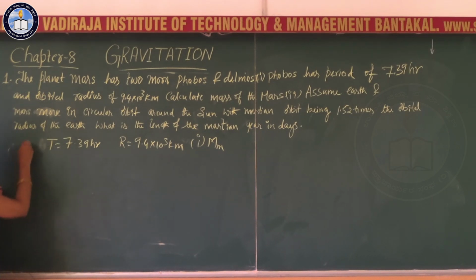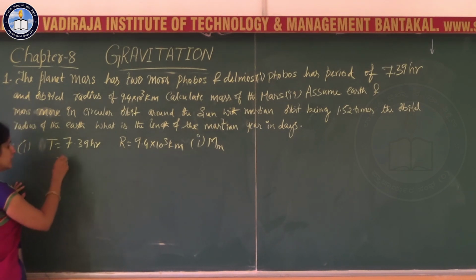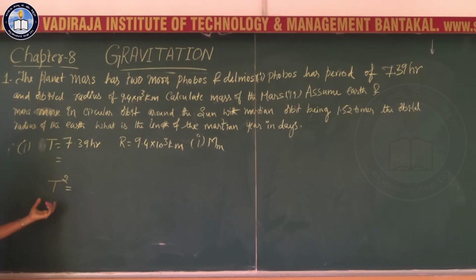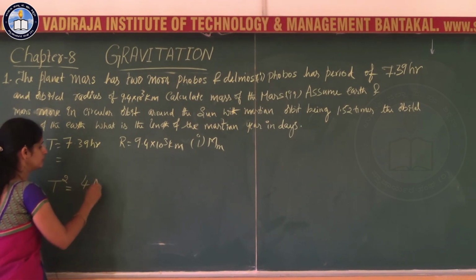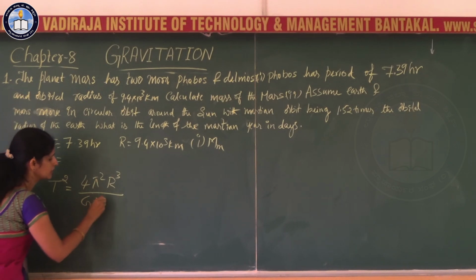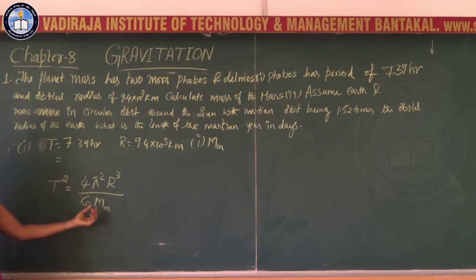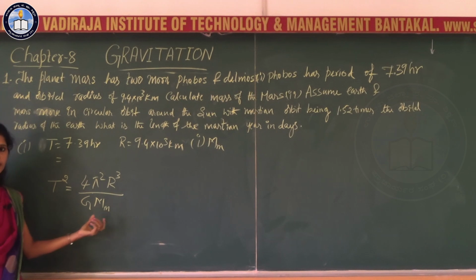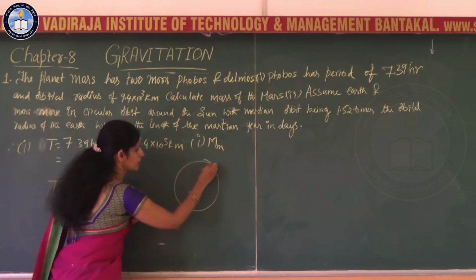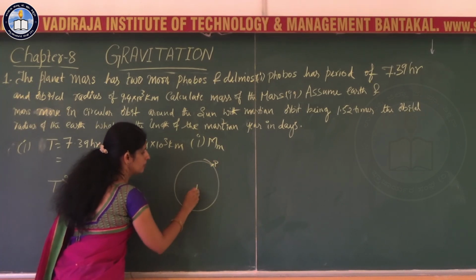So the first part of the problem, you are supposed to calculate the mass of the Mars. Before that, let us go for the formula we have to use here, that is the period square, T square is equal to 4 pi square R cube divided by G M M. Here M M refers to the mass of the Mars. Here the Phobos is revolving around the Mars.